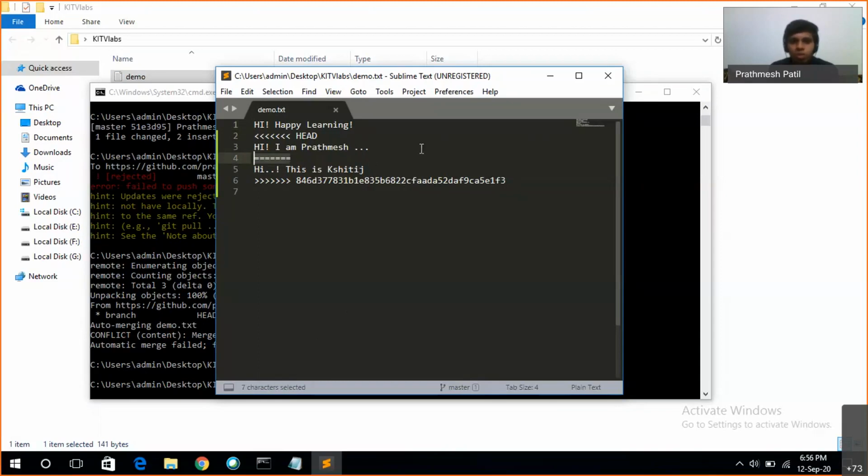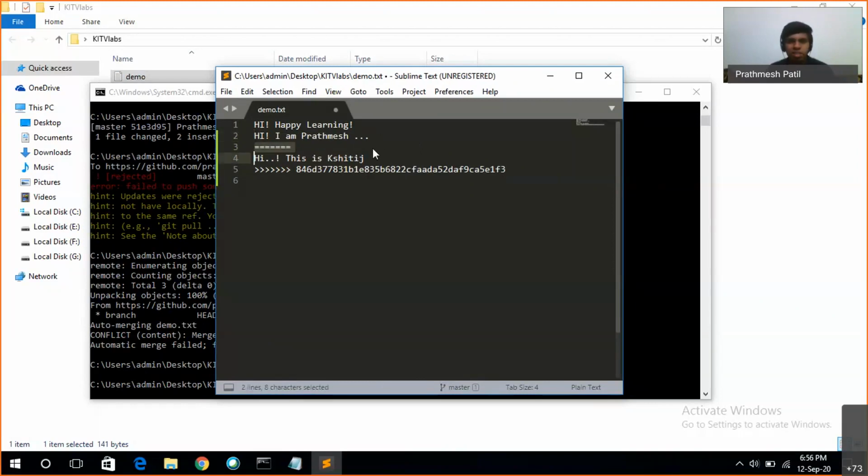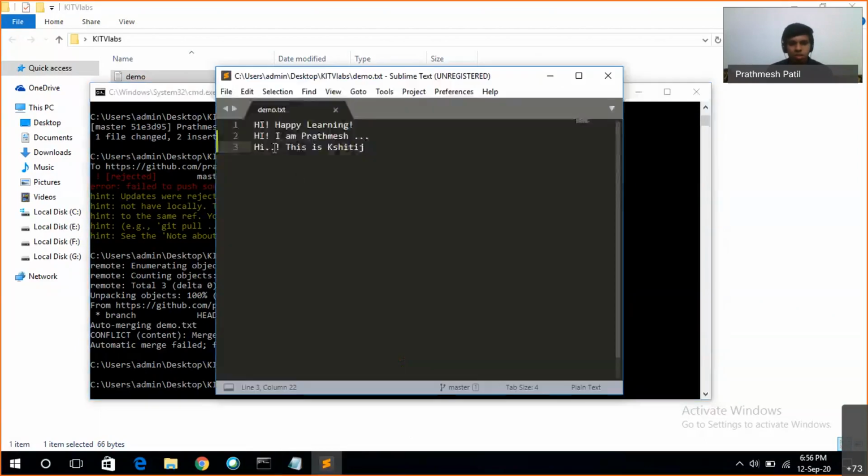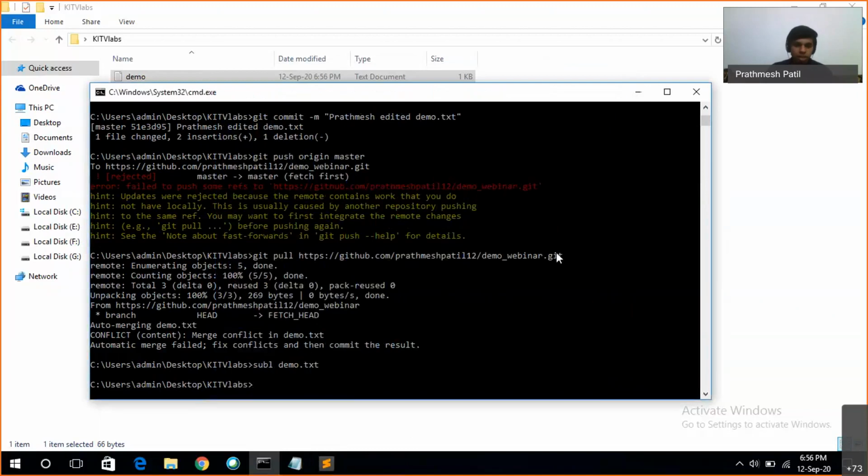Now I want to keep both the messages. So I'll just delete the extra lines and save this file. Now I have removed the conflicts and the code which will be uploaded contains both the names.